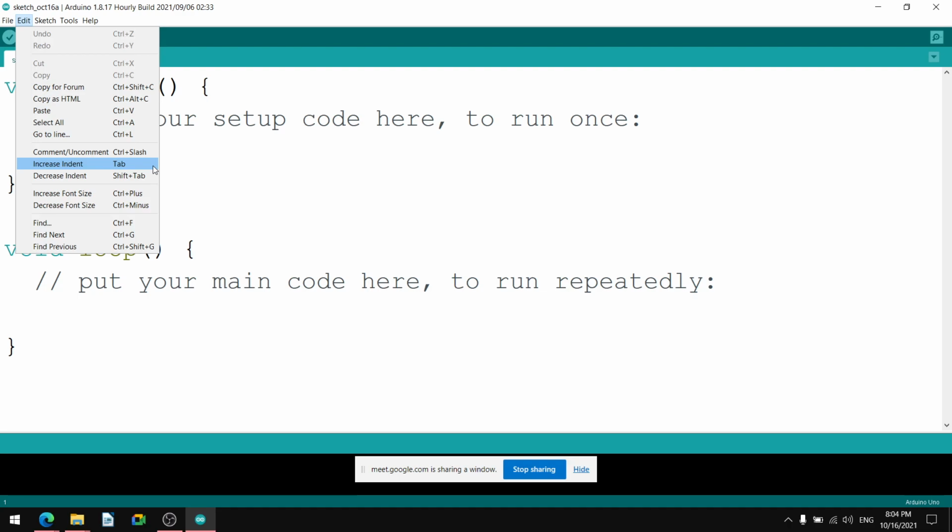Similarly, one curly brace opening and one curly brace closing for the while loop. Similarly, one curly brace opening, one curly brace closing for the for loop. Similarly, curly brace opening and closing for the if loop. Similarly, for the else loop, isn't it?